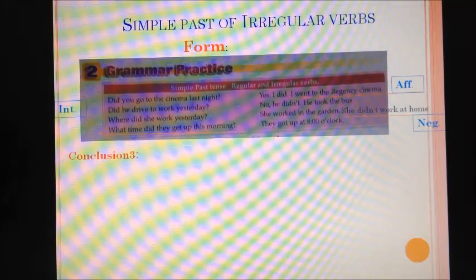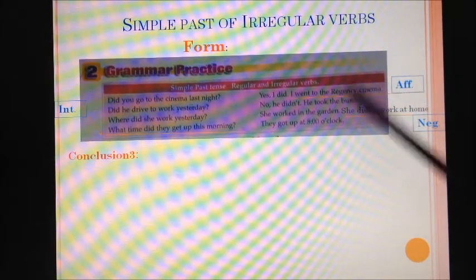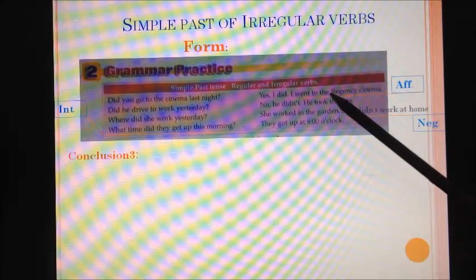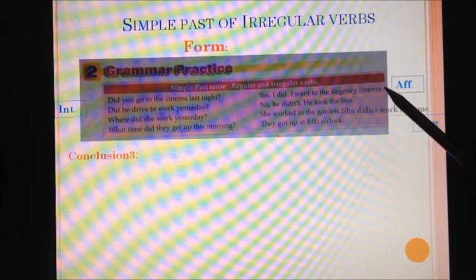So let's move on now to the form. Let's start with the affirmative. Look at this example we have here. I went to the Regency cinema.